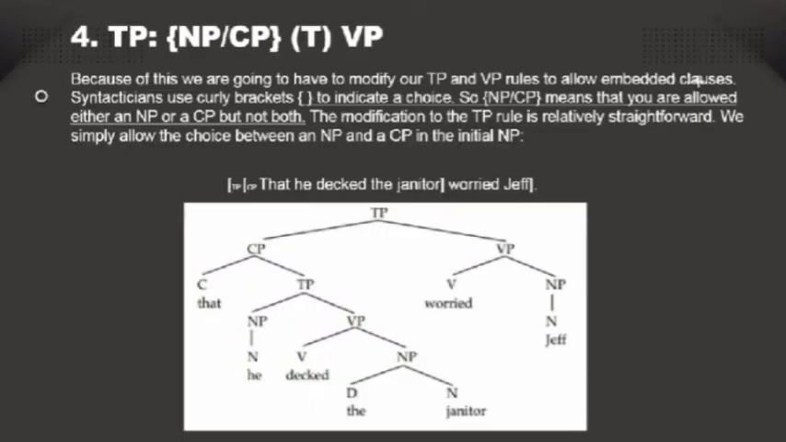Okay, the next is tense phrase with the formula noun phrase or complementizer phrase, tense, and verb phrase. Because of this, we are going to have to modify our tense phrase and verb phrase to allow embedded clauses. Syntacticians usually use brackets to indicate a choice. So, noun phrase or complementizer phrase means that you are allowed either a noun phrase or a complementizer phrase, but not both. The modification to the tense phrase rule is relatively straightforward. We simply allow the choice between a noun phrase and a complementizer phrase in the initial noun phrase.